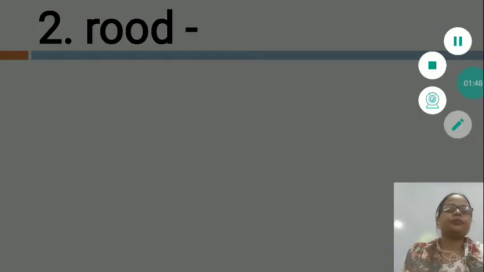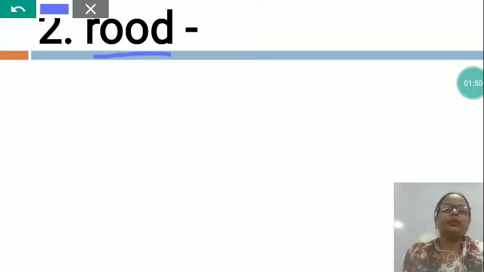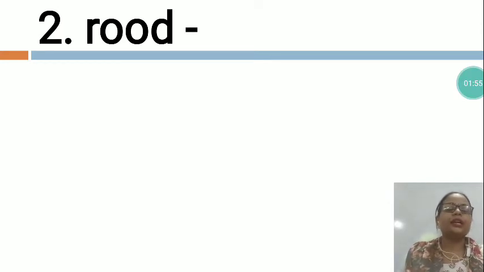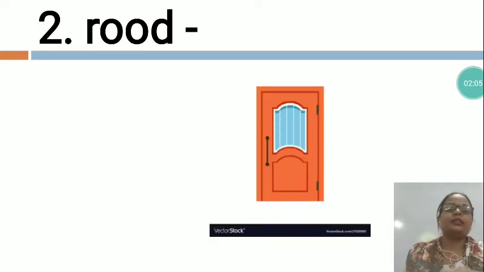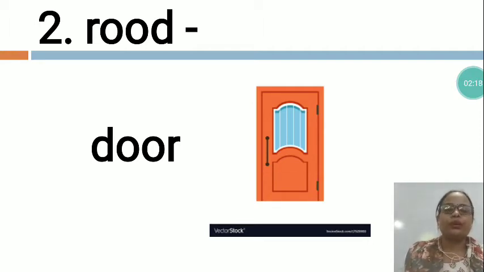Now this is ROOD. You can see in this also the letters are not arranged in the proper sequence and we will arrange all the letters in the proper sequence and we will make a meaningful word. So which word is this? You can see this is a clue. What is this? This is door. Now the door spelling is DOOR, door. I have taught you bedroom.